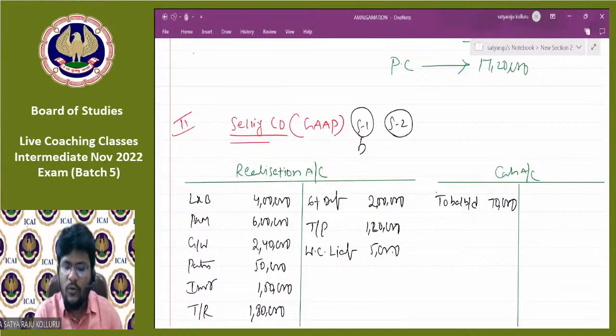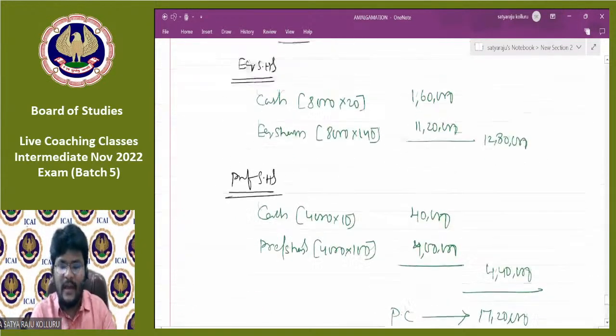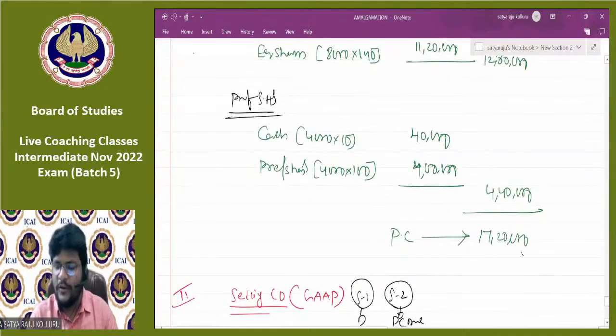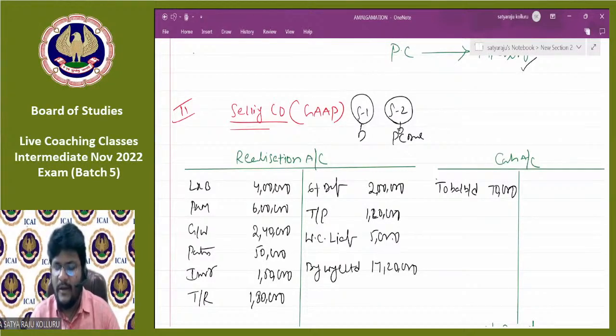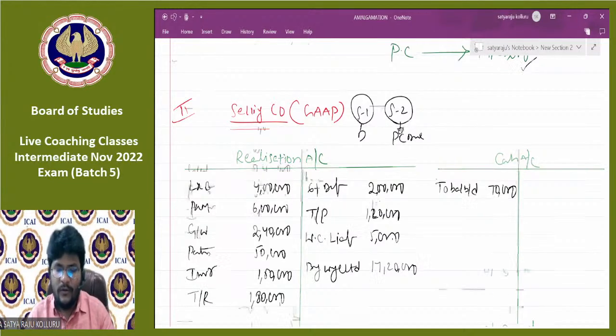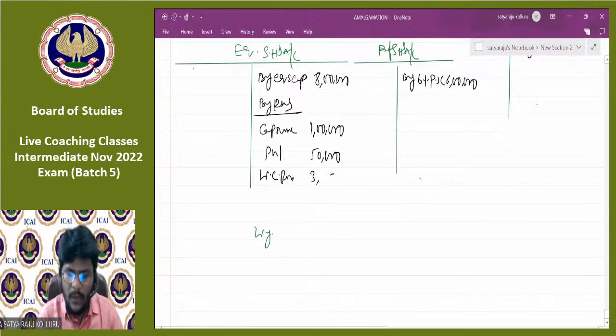Now come to step number 2, which is PC due. What is the due entry for PC? Purchasing company account to realization account. In realization, by Y Limited at the rate of PC. We already calculated the PC under the first sub question, which is 17,20,000. Generally, we provide it as a working note, but in this problem they clearly asked to calculate the PC. That's why we are already done with PC. So by Y Limited 17,20,000. Then where is the Y Limited account? Not existing. That's why you can open Y Limited account as well. Y Limited account, in bracket purchasing company.